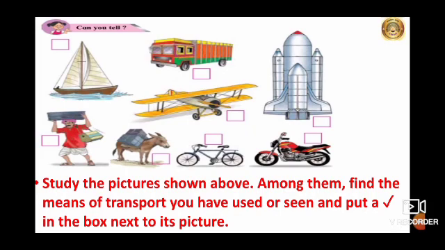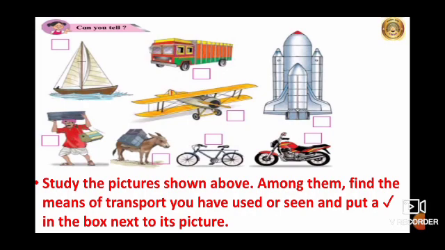Can you see the man carrying the loads? He is a coolie. Coolies we can see on railway stations. This coolie carries the load of passengers. Next to it is donkey. Donkeys are used for carrying heavy loads. And you all know bicycle and bikes are used for traveling from one place to another.